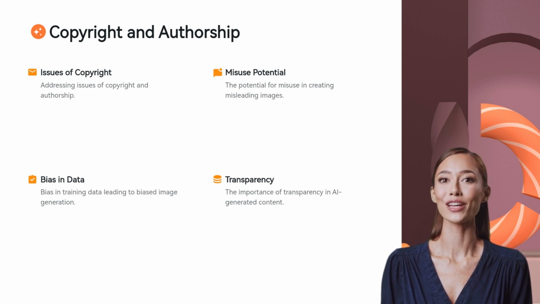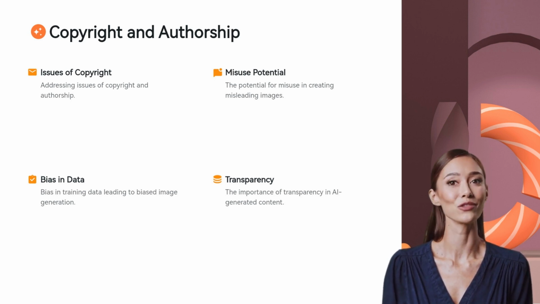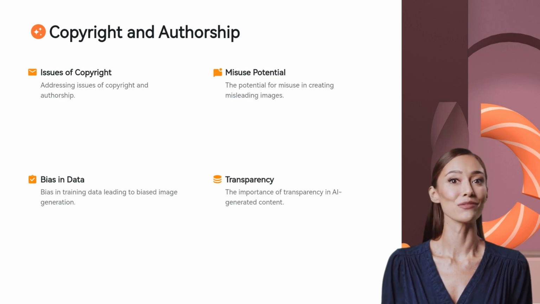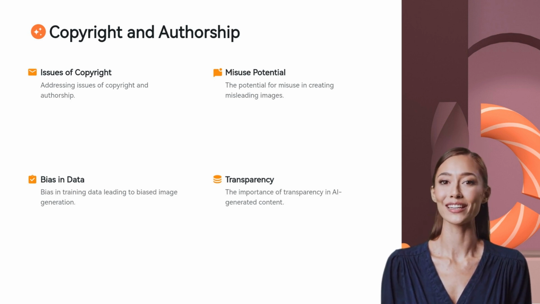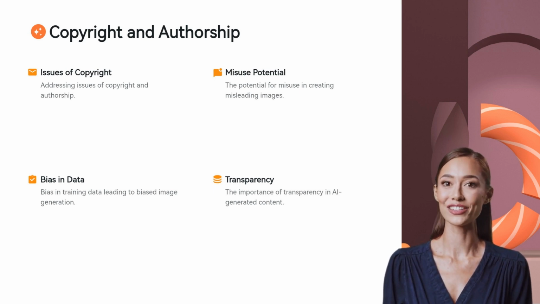Additionally, bias in training data can lead to biased image generation. If the training data reflects societal biases, these biases can be amplified in the generated images. This issue has led to efforts to ensure more diverse and representative datasets in order to reduce the risk of biased outputs. Finally, transparency is key in AI-generated content.